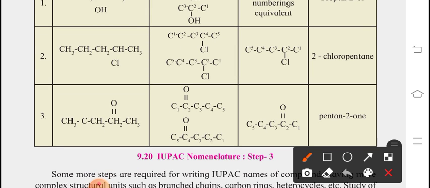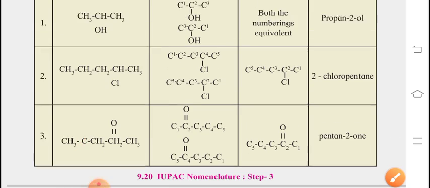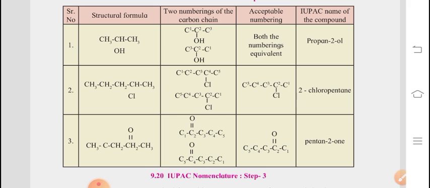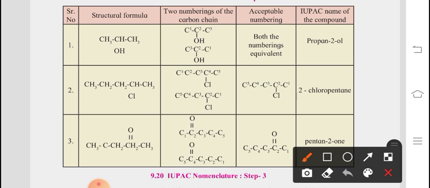So with this formula you have to consider that CO is there. Now you can give any acceptable numbering. See, here also numbering can be given left to right and right to left, 1 2 3 4 5 and 1 2 3 4 5. We select this one, with the CO at 2, 1 2 3 4 5 from left to right.